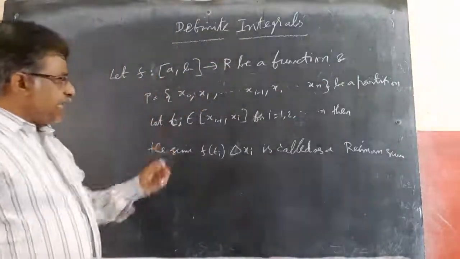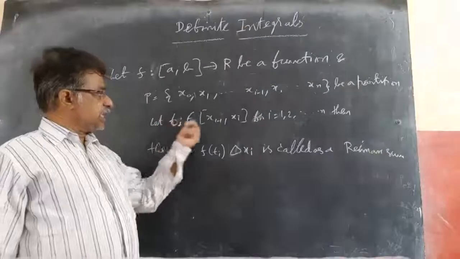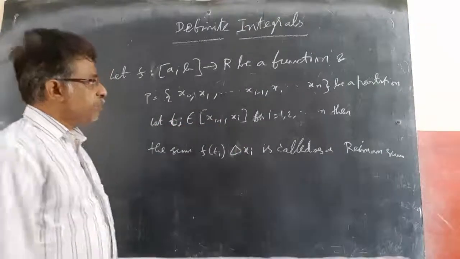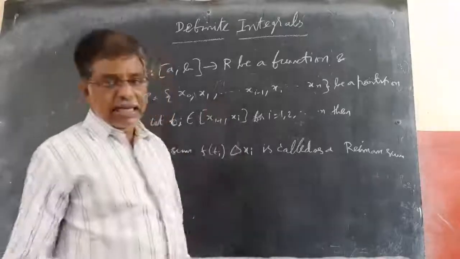Take any value Ti in the interval xi minus 1 to xi, meaning between x1, x2 or x2, x3 like that.